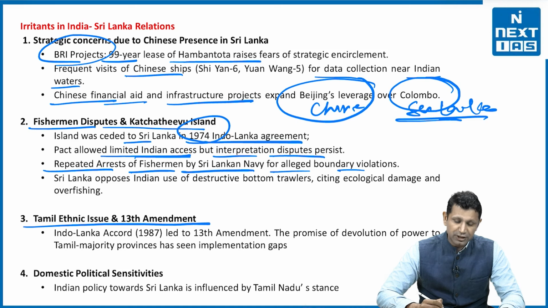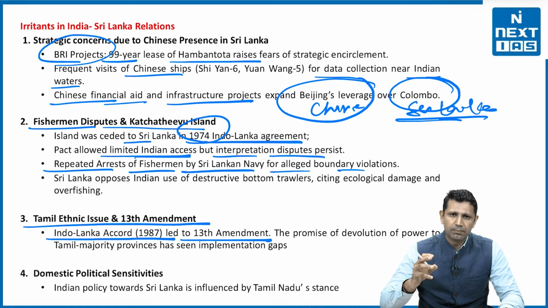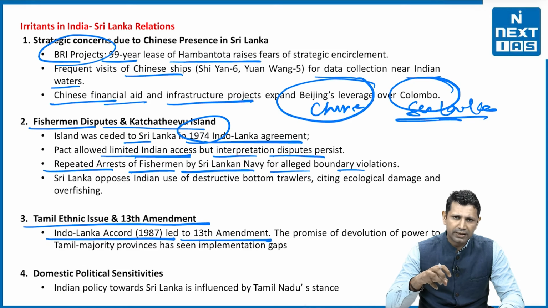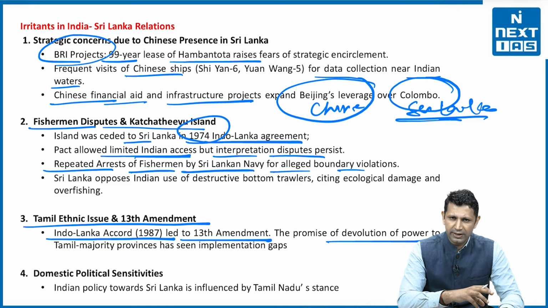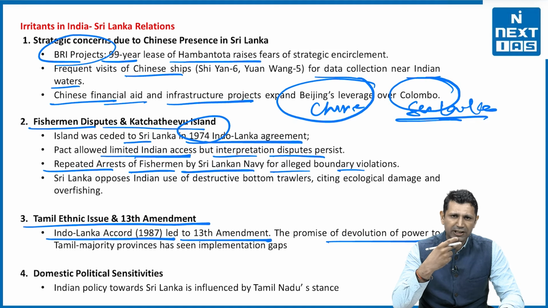Now the Tamil ethnic issue and the 13th Amendment is another issue. The Indo-Lanka Accord of 1987 led to the 13th Amendment, but the promises under this amendment, that there will be devolution of power to the Sri Lankan Tamils, have not been very much respected, or there are gaps in implementation. That is affecting India's domestic politics, and due to this it has become a national agenda.